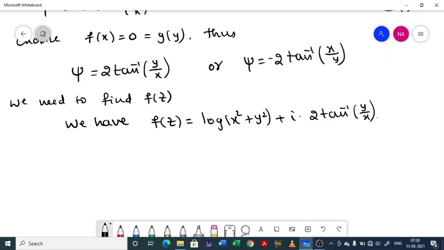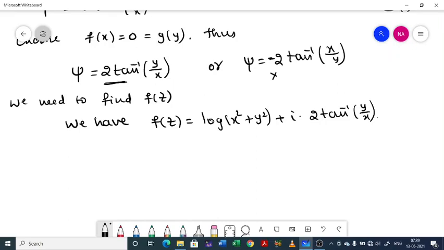We have just neglected the other one since it has a negative direction. We have considered this one only. But you can consider psi equal to minus 2 tan inverse of x by y also. We cannot rule out that completely.